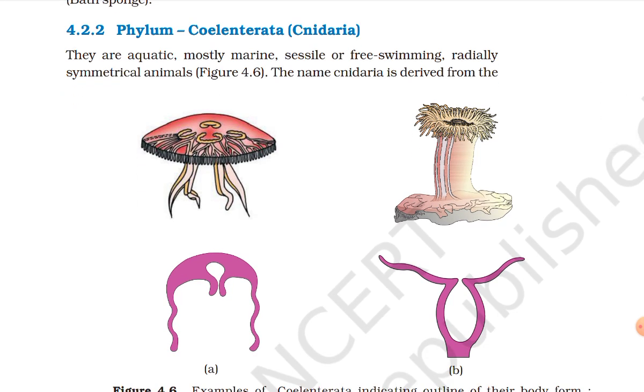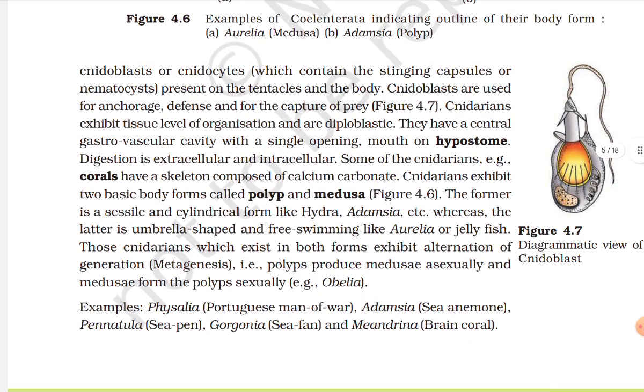Phylum Coelenterata, Cnidaria. They are aquatic, mostly marine, sessile or free-living, radially symmetrical animals. The name Cnidaria is derived from the cnidoblasts or cnidocytes, which contain the stinging capsule or nematocyst, present on the tentacles and the body. Cnidoblasts are used for anchorage, defense, and for the capture of prey. Cnidarians exhibit tissue level of organization and are diploblastic. They have a central gastrovascular cavity with a single opening, the mouth, on hypostome.